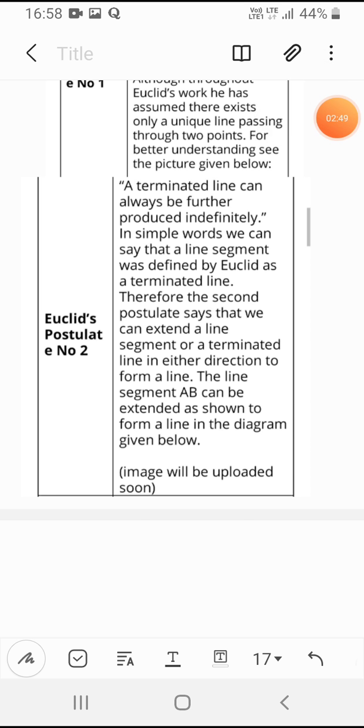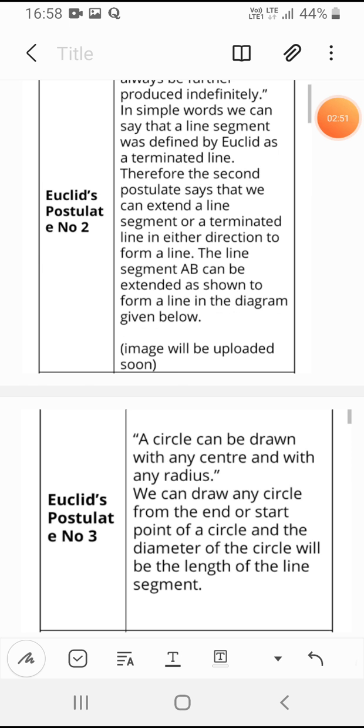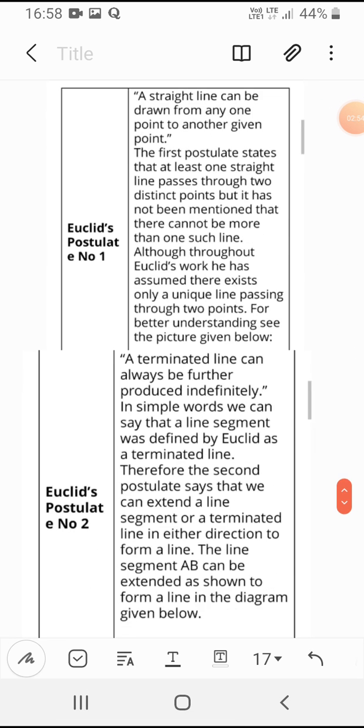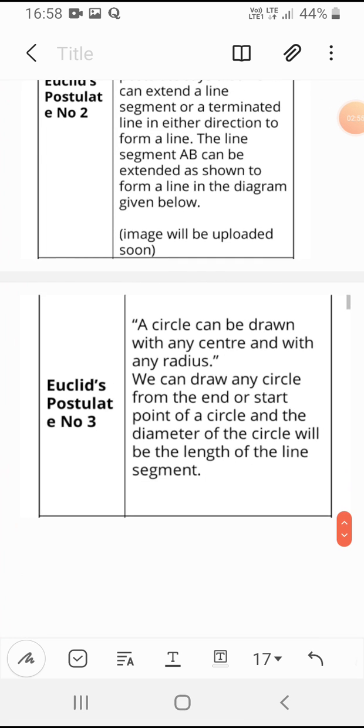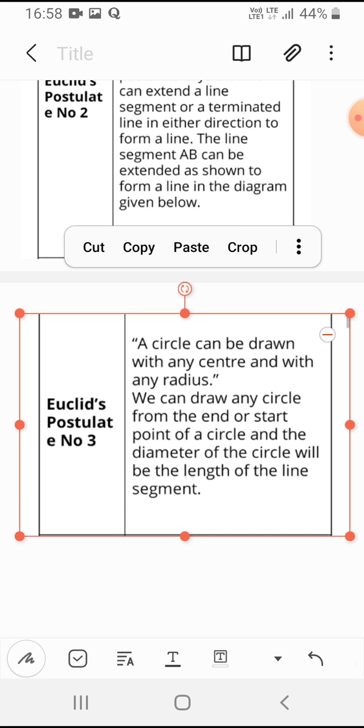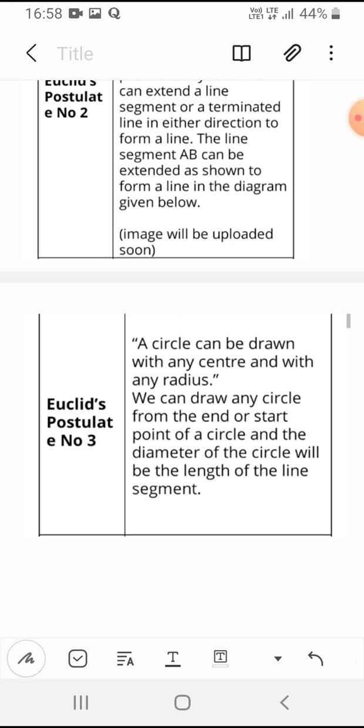So this is Euclid's third postulate: a circle can be drawn with any center and any radius. You can draw a circle from any center point, with as much radius as you want. As you know, you can draw circles at any radius and at any point you want. This is the third postulate Euclid gives.